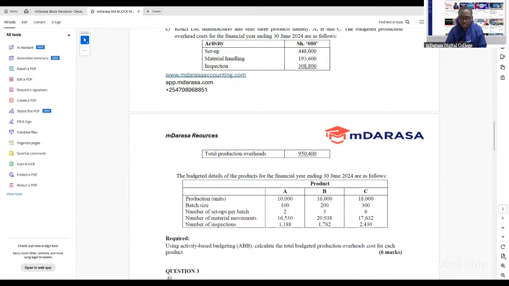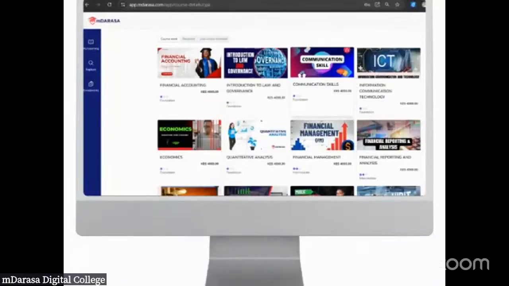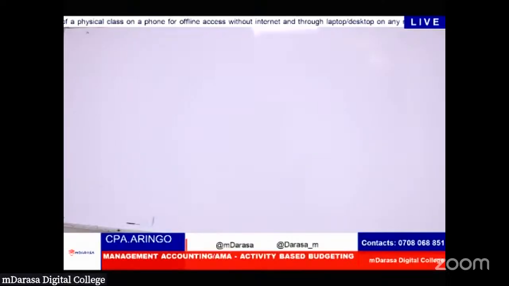So the examiner here has asked us to use activity-based budgeting, ABB, to calculate the total budgeted production overheads for each product. Let me take you back to what we did earlier in relation to activity-based budgeting. I'll be very fast on this because Mwalimu had guided us on all these. I'll take you quickly through that concept so that we have it right, okay? This is just a very quick reminder of what Mwalimu guided us.